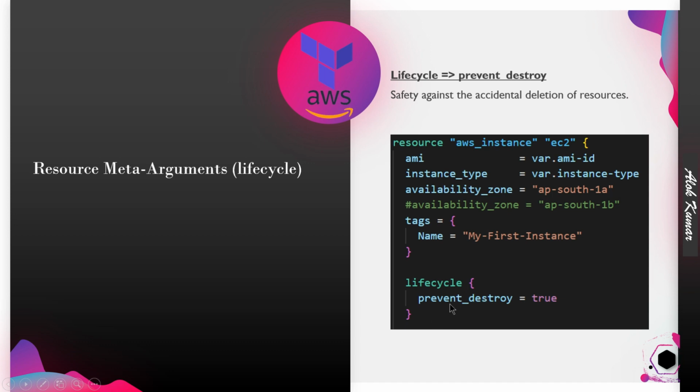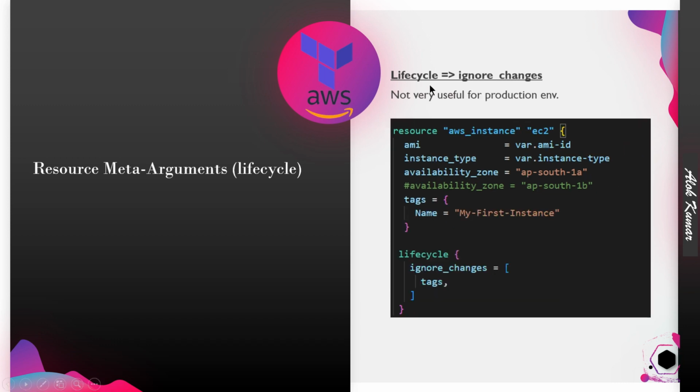So we are restricting that for this particular instance, whatever gets created, please don't destroy it for any reason, because I don't want this particular resource to be destroyed for any reason. This is the safety against accidental deletion of resources. This is the feature of this particular lifecycle argument. We will see this as well with an example.